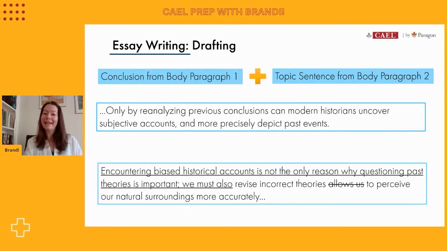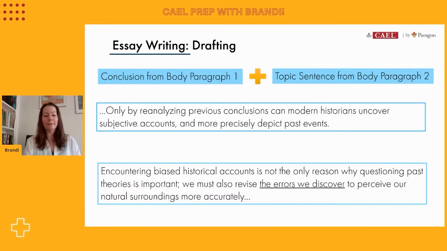I have created, though, another problem that I need to fix. This isn't a difficult one, at least. I've created yet another repetition. So I've used that word theories twice. This is an easy one to fix. I'm just going to rewrite that second word like so. So I might say, we must also revise the errors we discover to perceive our natural surroundings more accurately. So again, my meaning is clear, but my language is varied, so I can move on accordingly.